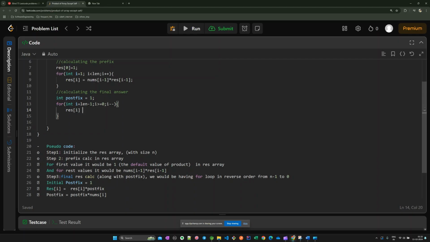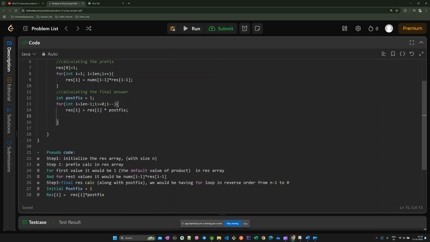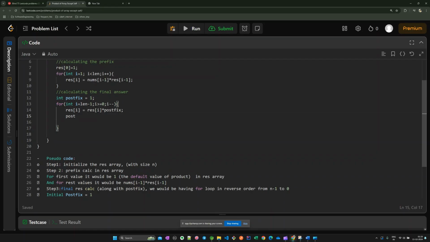The result of I, what would it be? Result of I into postfix. Now the calculation of the new postfix would be the previous postfix. You should read out loud when you are writing, then you will understand better. Postfix equals postfix into nums of I, like new postfix equals old postfix into nums of I.